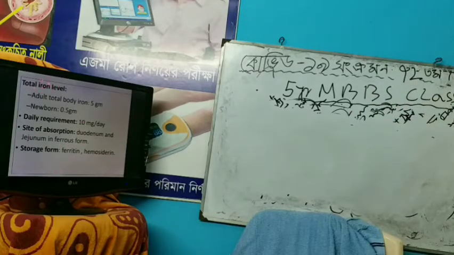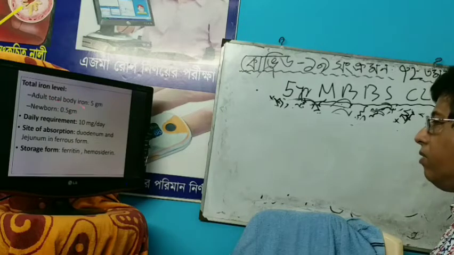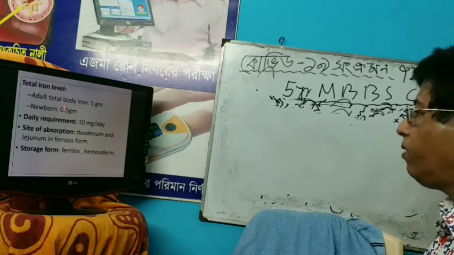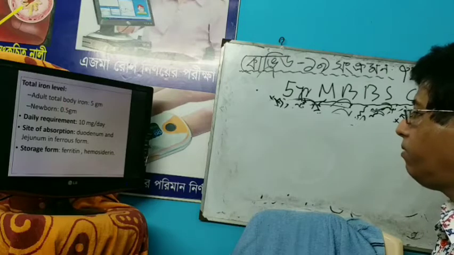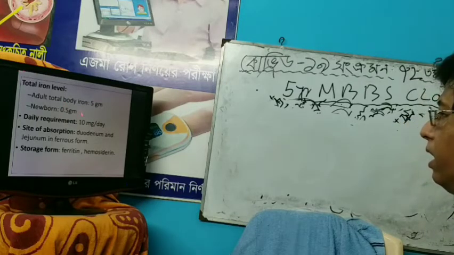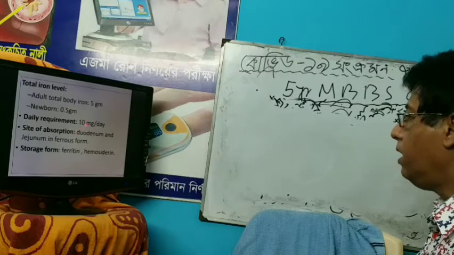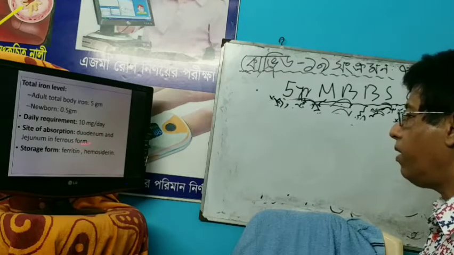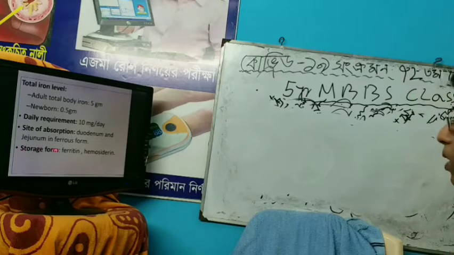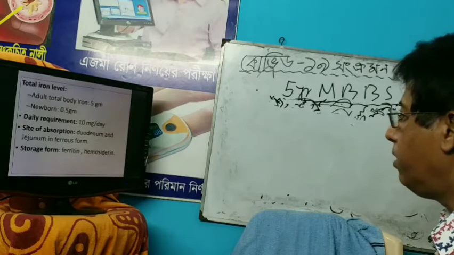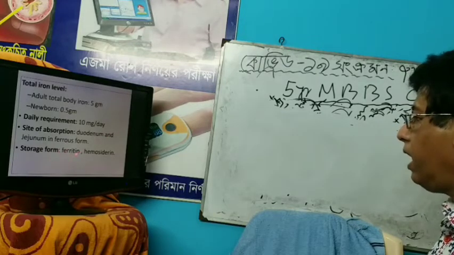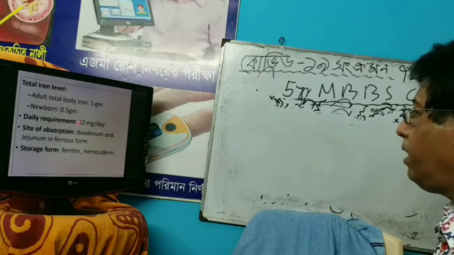Total iron in an adult is 5 gram and in a newborn 0.5 gram, and the daily requirement is 10 milligram per day. The site of absorption is the duodenum and jejunum, and the storage forms are ferritin and hemosiderin. Very important.